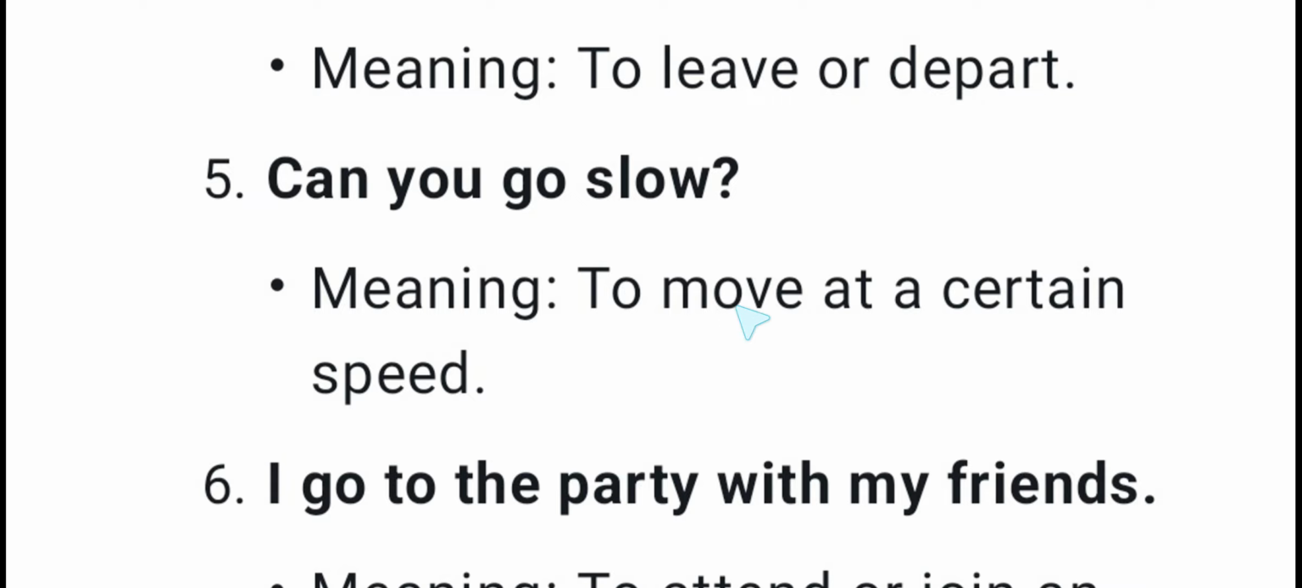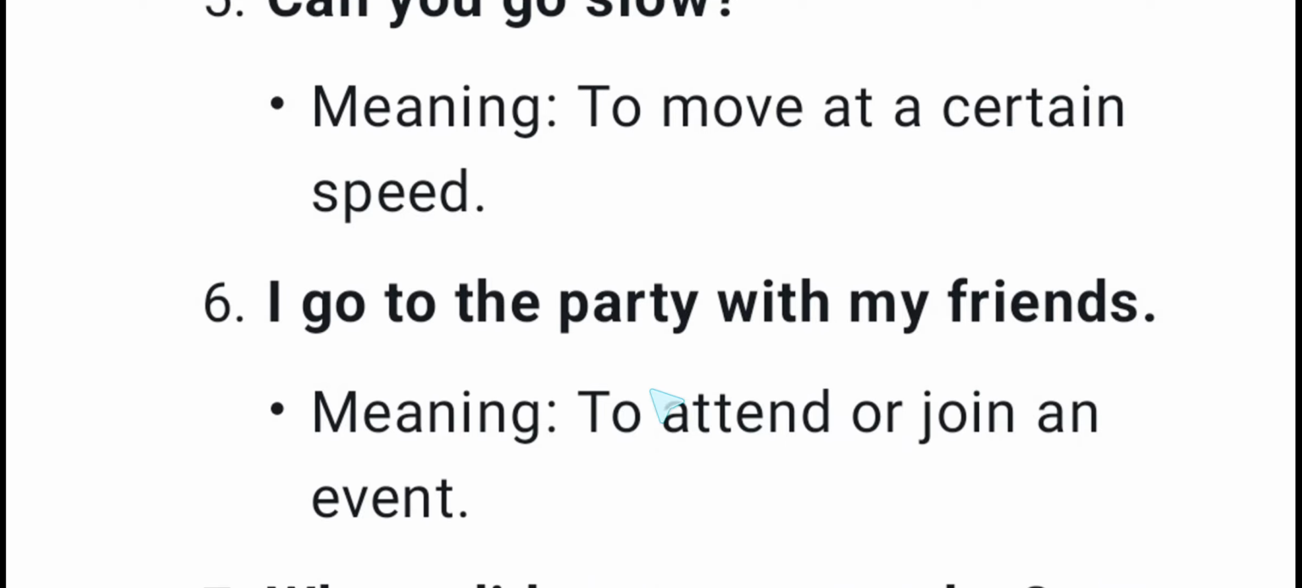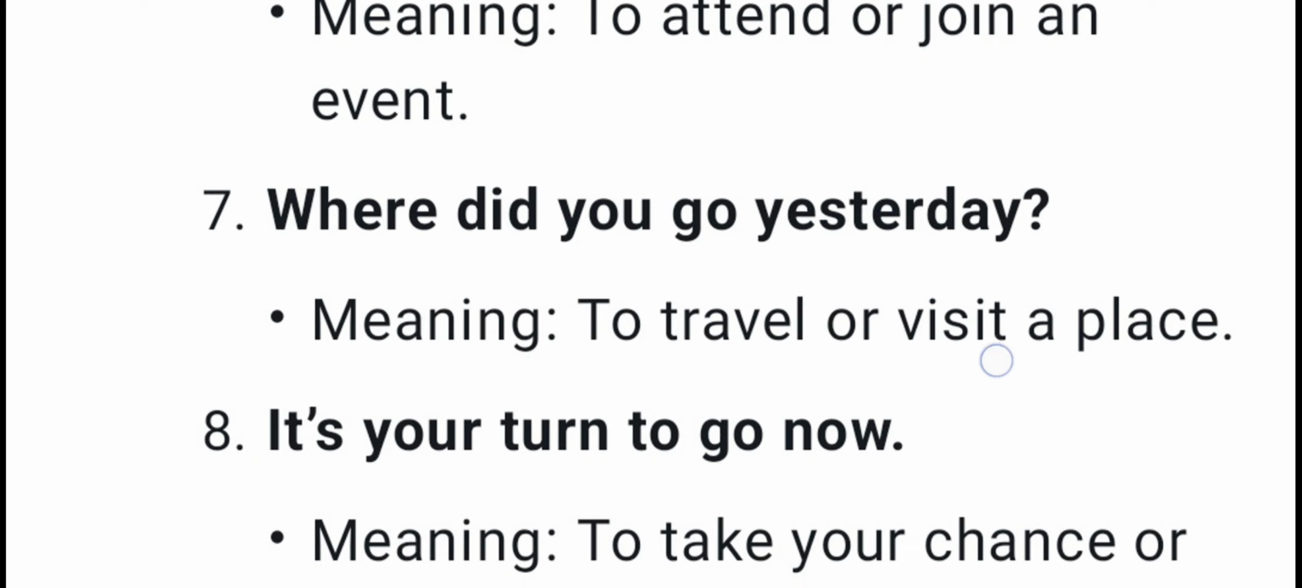Can you go slow? Meaning to move at a certain speed. I go to the party with my friends. Here the meaning of go is to attend or join an event.